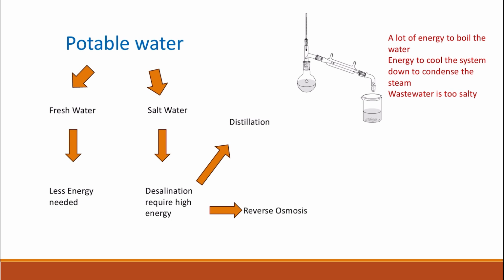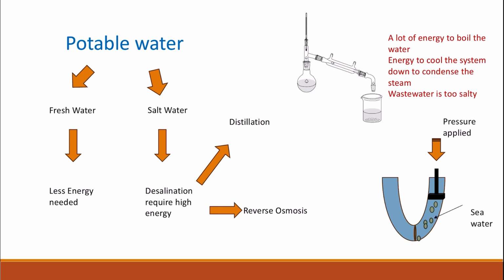And then we have the second method, which is reverse osmosis. In reverse osmosis, the salt water is subjected to high pressure. High pressure is applied, and the water is allowed to pass through semi-permeable membranes. These semi-permeable membranes have very small pores where only water molecules are allowed to pass, but not the soluble particles and the salts. So you end up having the fresh water on the other side.